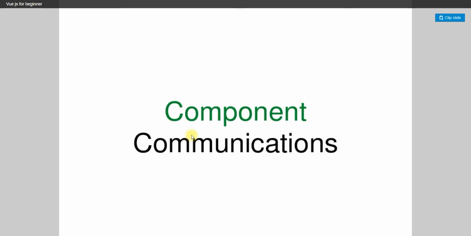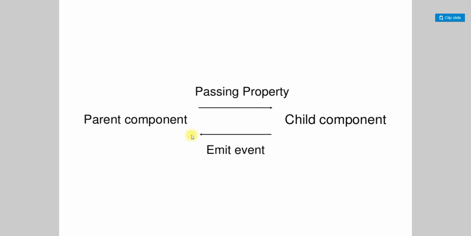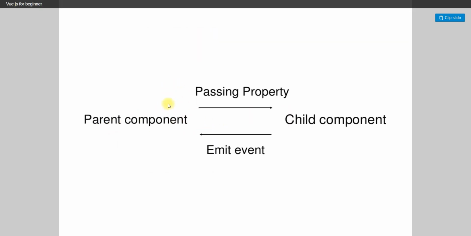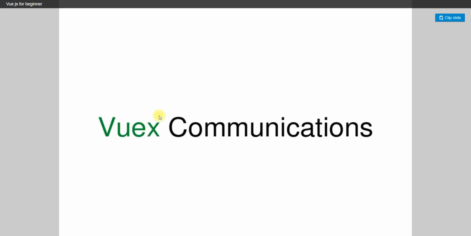Okay, so component communication. The parent component passes properties and emits events to the child component. From the parent component, it passes the property and goes to the child component, and from the child component, it emits an event and goes to the parent component.